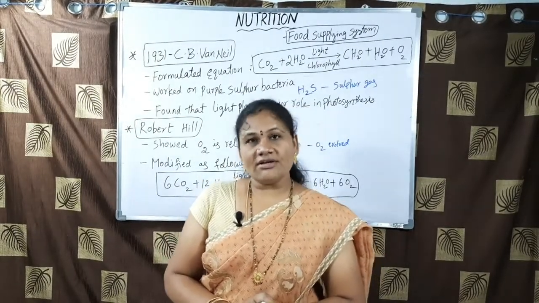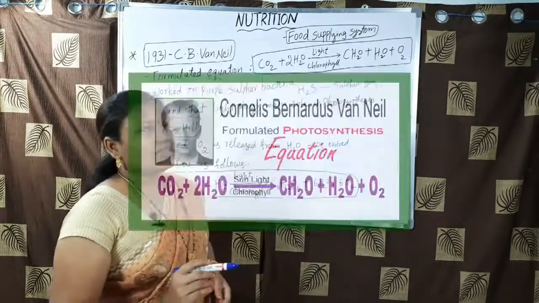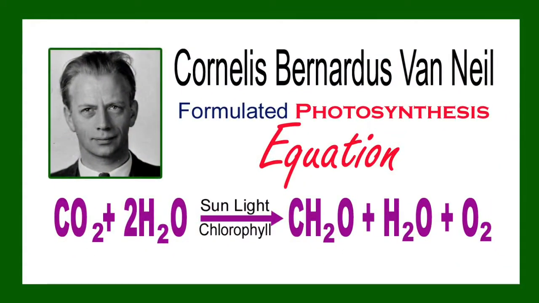But in the year 1931, C.B. Van Niel formulated an equation: CO2 + 2H2O gives rise to CH2O + H2O + O2. This entire process takes place in the presence of light with the help of chlorophyll molecule.